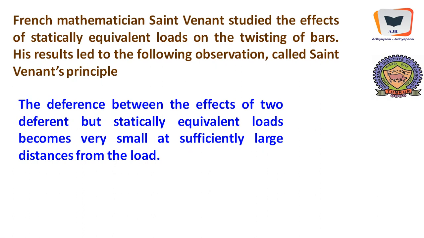As you move far away from the point of application of the load, the stress will get averaged. It is as if we are applying some other system of stresses with a varied variation in the proximity of the applied load, and it will become uniform as we move away from the application point of the load.